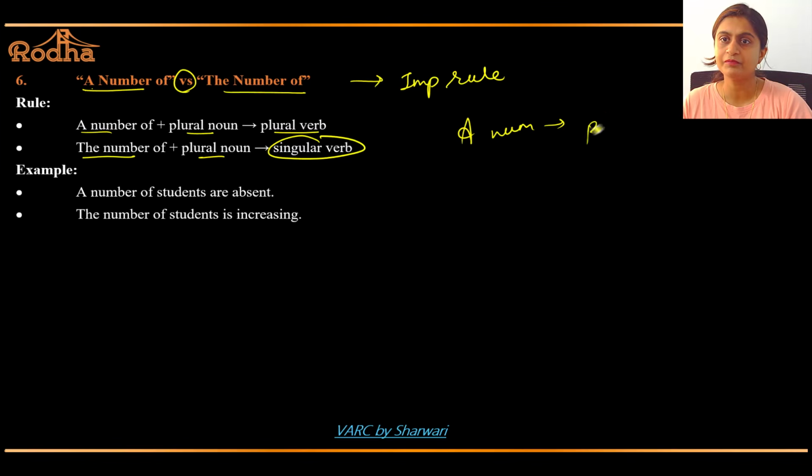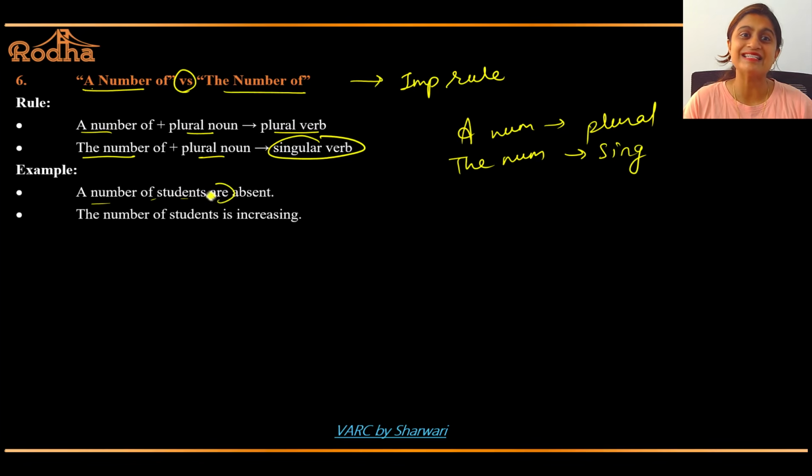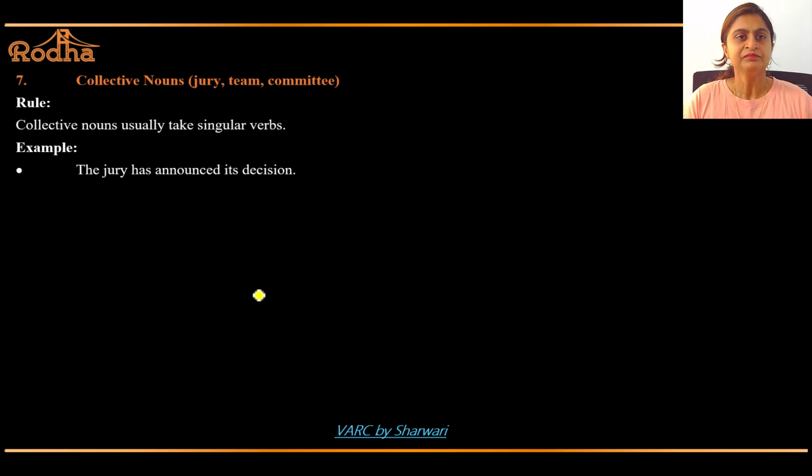A number, plural. The number is singular. A number of students are absent. The number of students is increasing. This is a very important rule. It's a very small distinction, a and the, but it's a very important rule. Okay, please remember this.